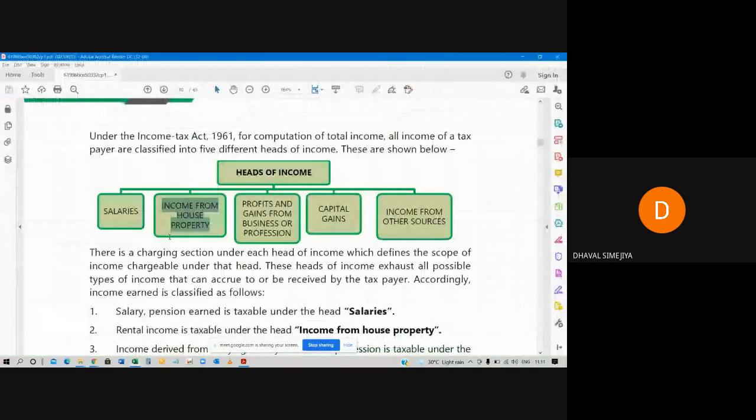Either a person or an individual is associated with a business like FMCG or plastic or toys, something like that, or he will be in a profession like doctor, advocate, chartered accountant, company secretary. So the income generated from his business will be considered under the third head of income, that is profit and gains from business or profession.